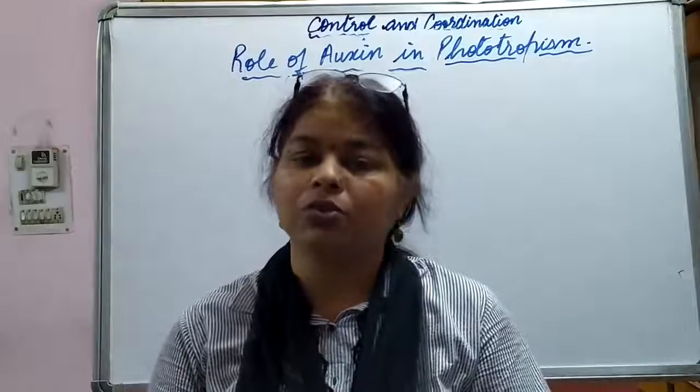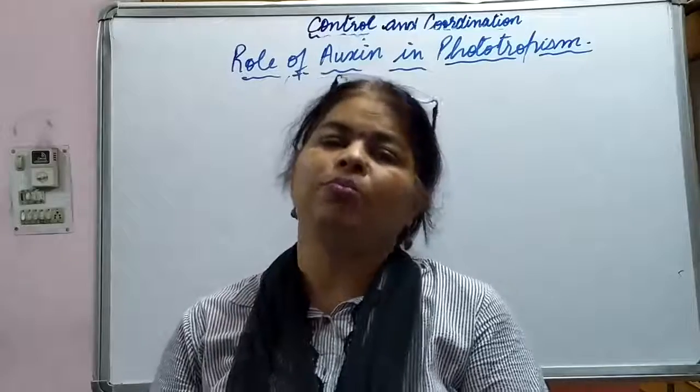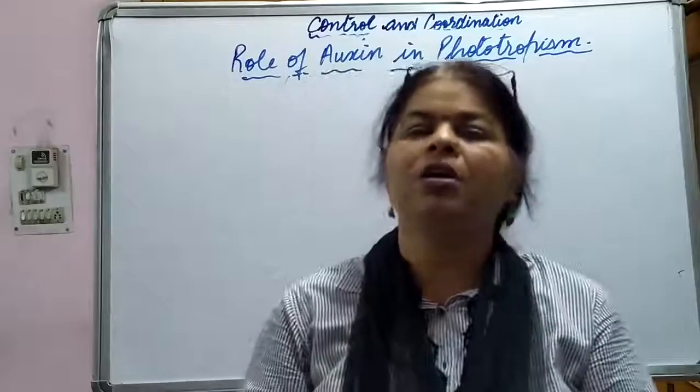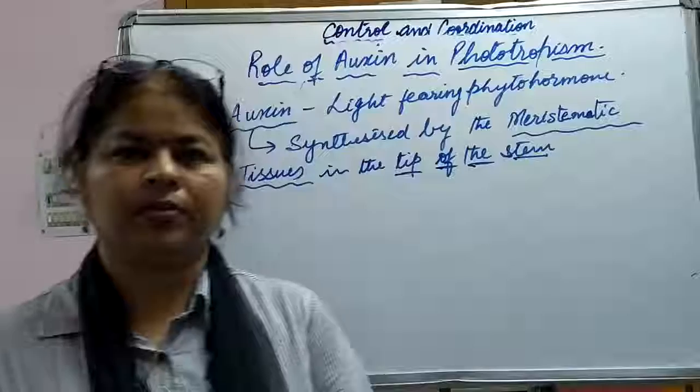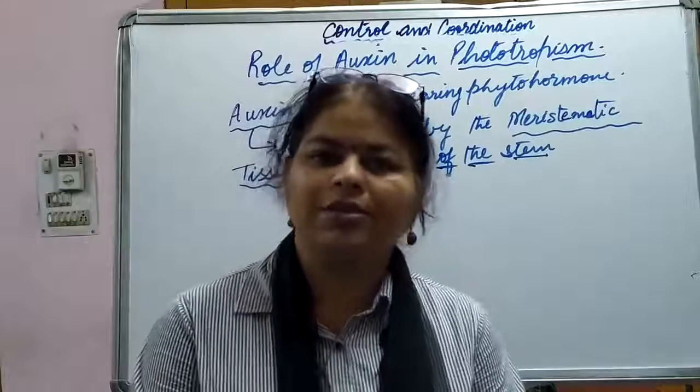Okay, why does it happen? It's again a very important question: why do plants bend towards light? What is the role of auxin in this? So what is the role of auxin in phototropism? We are going to discuss this.